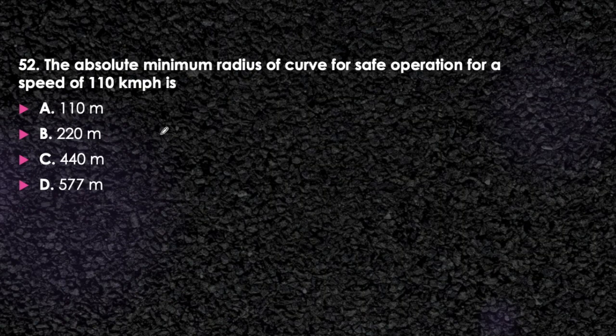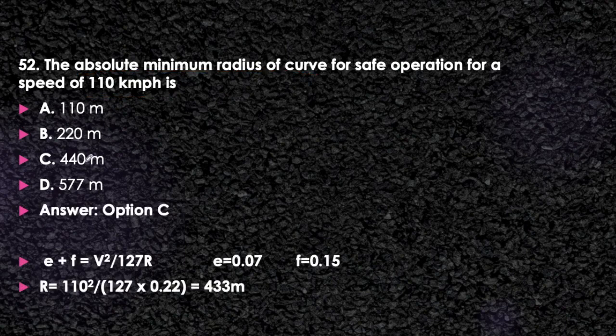Next question. The absolute minimum radius of the curve for safe operation of speed of 110 kmph is 110 meter, 220 meter, 440 meter or 577 meter. Here we are talking about the absolute minimum radius of curve. Solve it. Use your notebook. Here it will be option C, that is 440 meter.